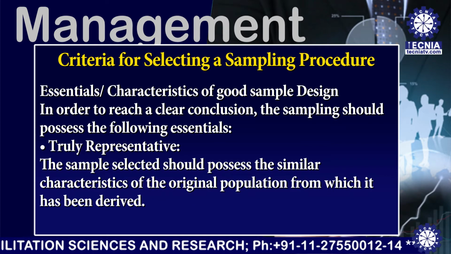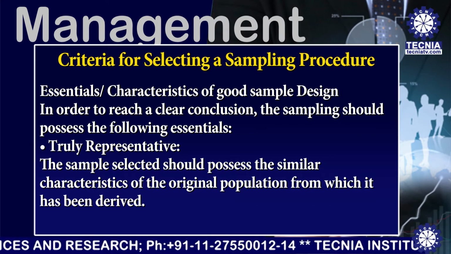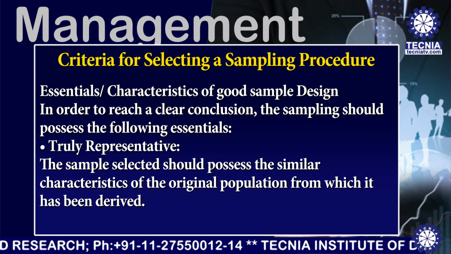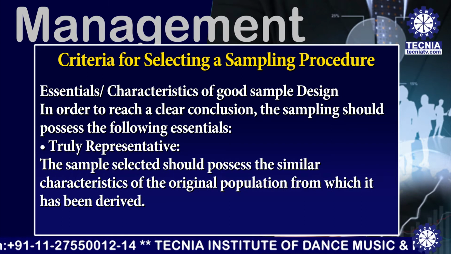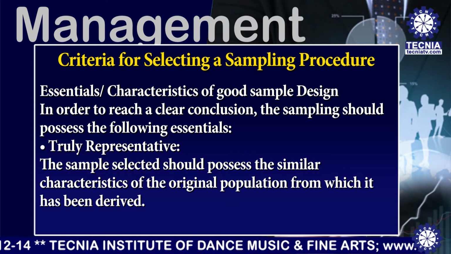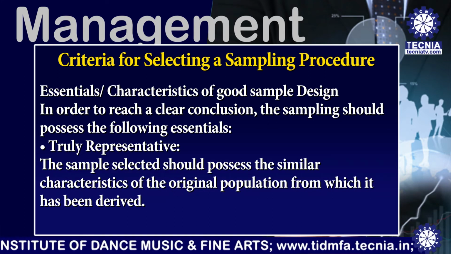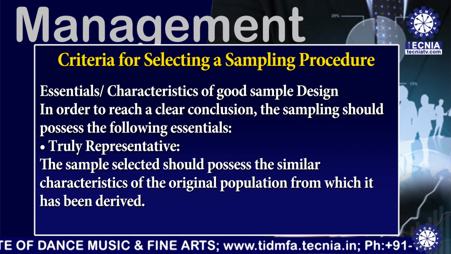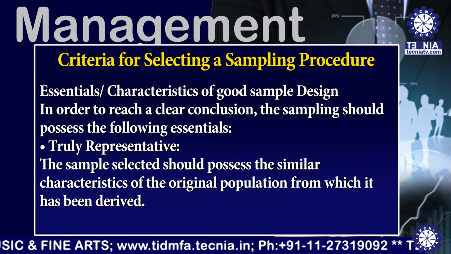Now I am defining the essential characteristics of a good sample design. In order to reach a clear conclusion, the sampling should possess the following essentials. The first one, truly representative. The sample selected should possess the similar characteristics of the original population from which it has been derived.